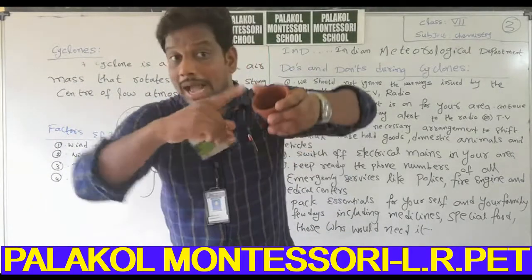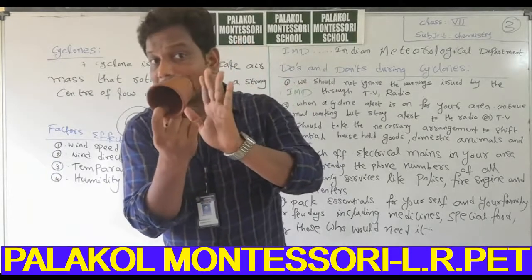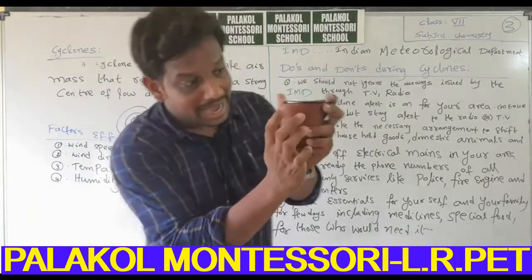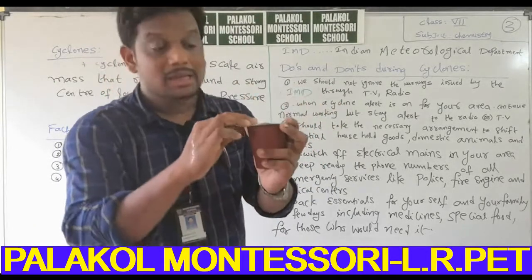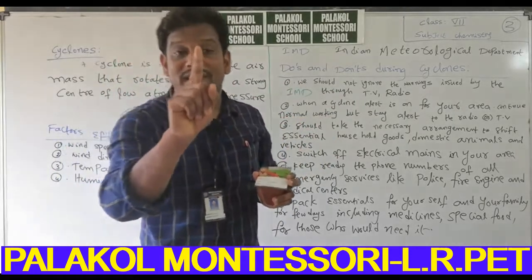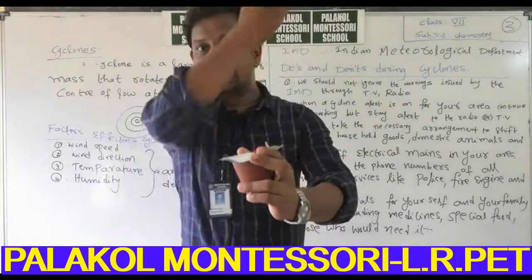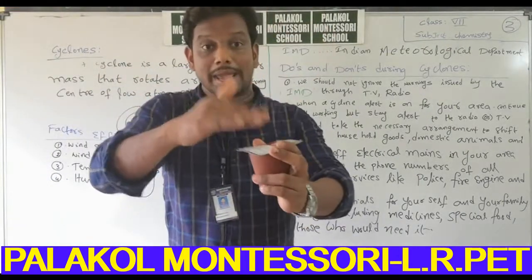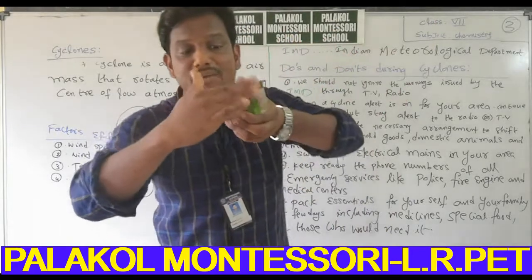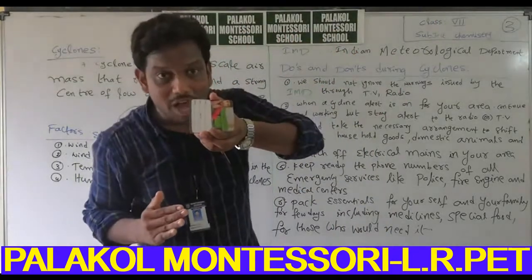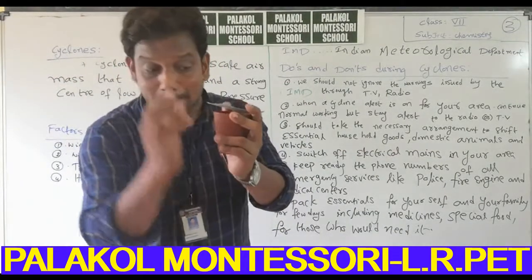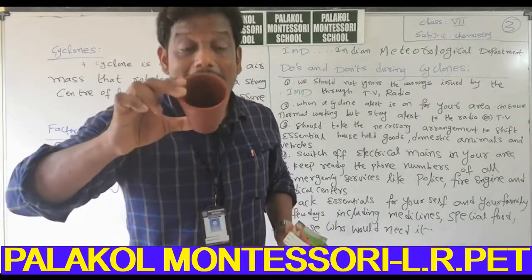Now compare the pressure difference. Air is present in the glass, and air is also present on the surface of the postcard. The pressure difference is created because of the moving of my hand. The air displaces into another place, so a low pressure region is formed on the surface of this postcard. Now the air present in the glass is at high pressure.